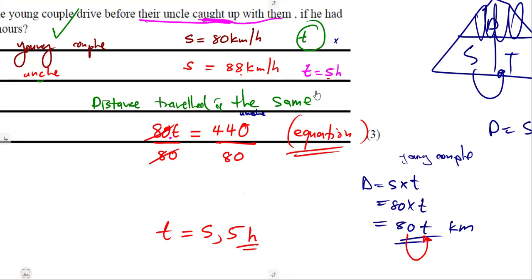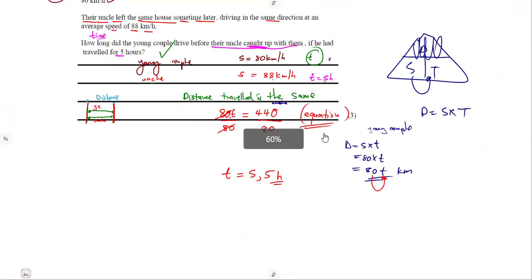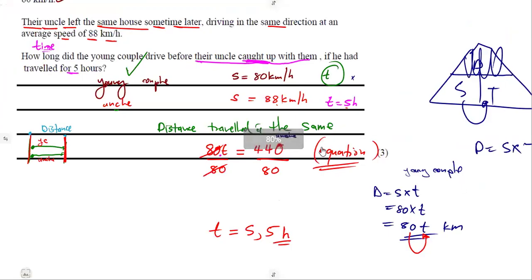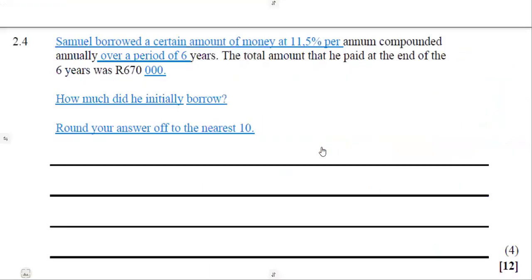All right. So that was the difference in terms of their speed. If they were moving at the same speed, it means they were going to definitely take the same time. But the speeds were different. So automatically, the time will be different. That was the condition. All right.